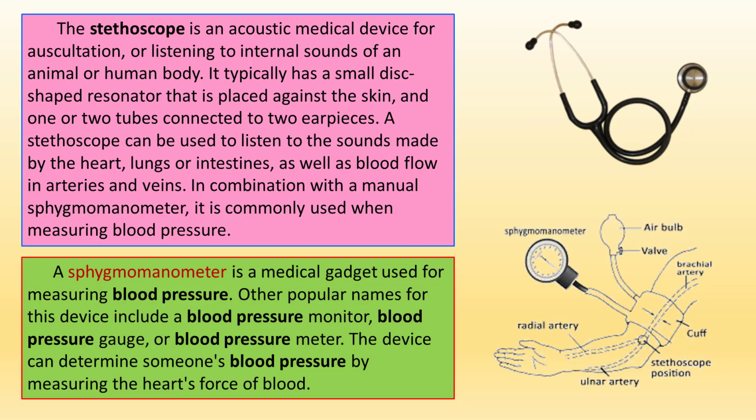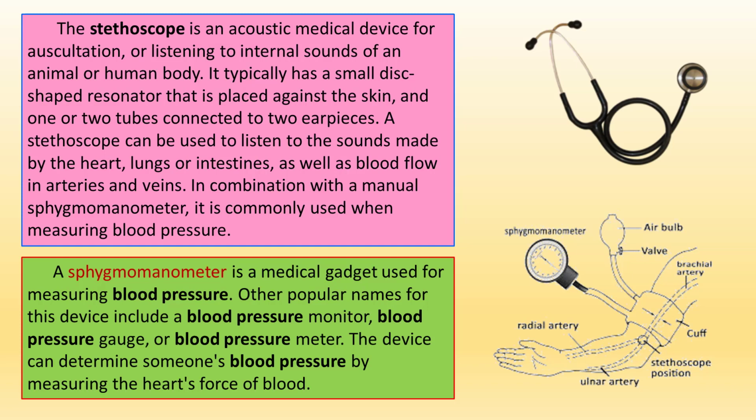The stethoscope is an acoustic medical device for auscultation, or listening to internal sounds of an animal or human body. It typically has a small disc-shaped resonator that is placed against the skin and one or two tubes connected to two ear pieces.